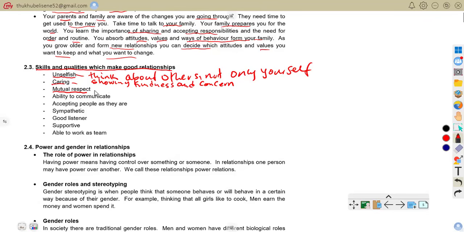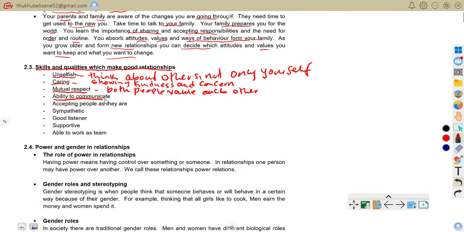Mutual respect now. With mutual respect, we are talking about both people viewing each other with respect. For example, you listen to your friend's opinions, even if you disagree. That's mutual respect.